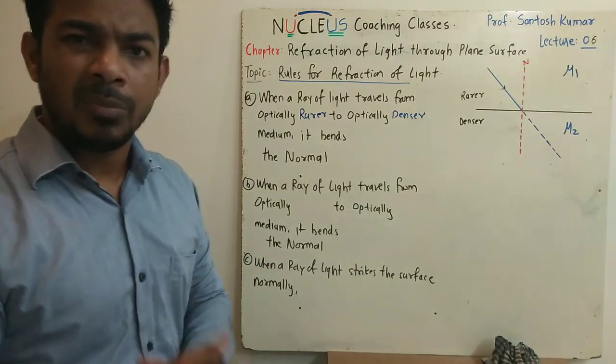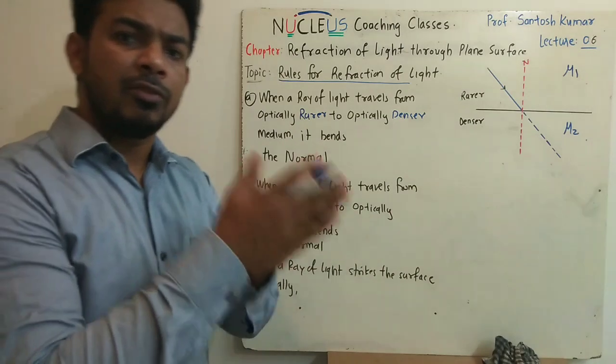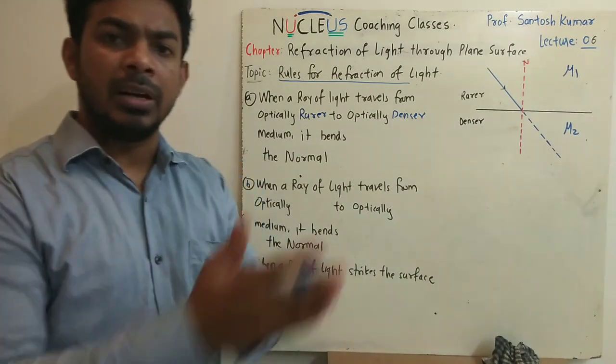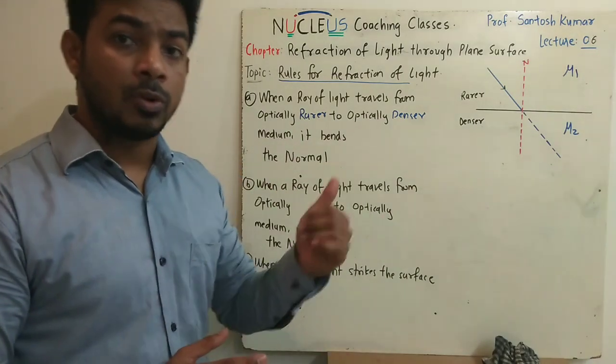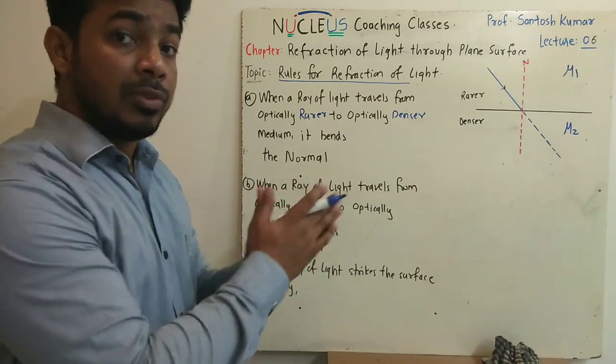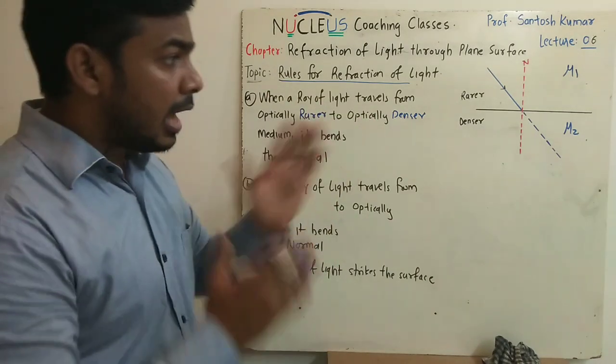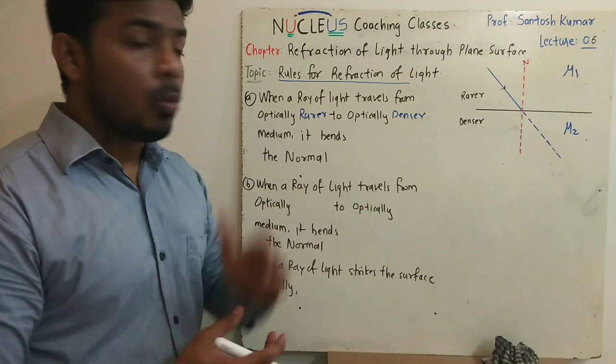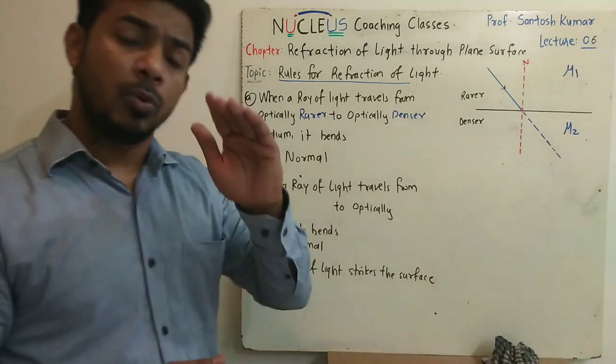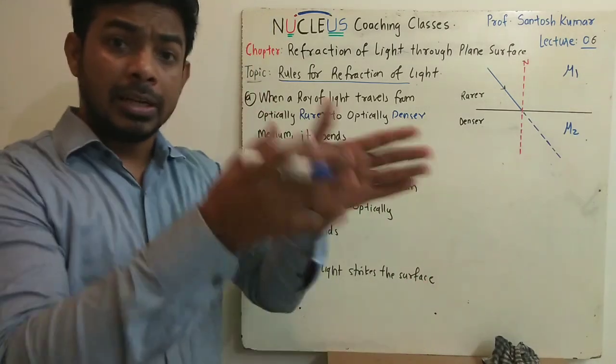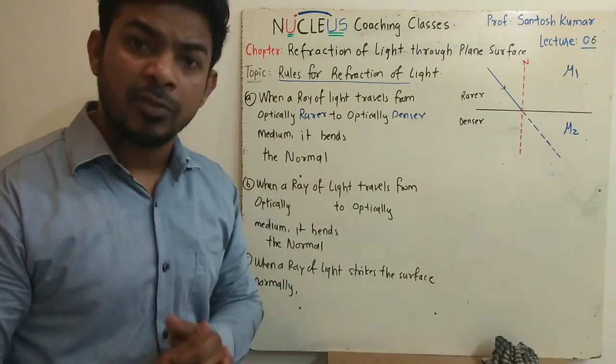In the previous example, we just considered a ray traveling from one optical medium to another optical medium that bends towards the normal. But I have already told you in that section that we will study that later. Here I will just explain why a ray traveling from one medium to another bends towards the normal or bends away from the normal.